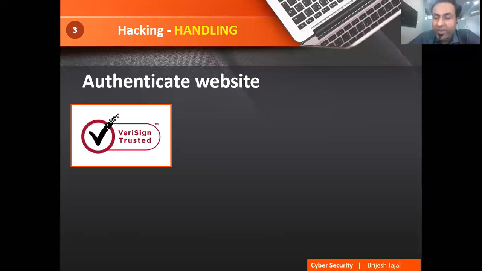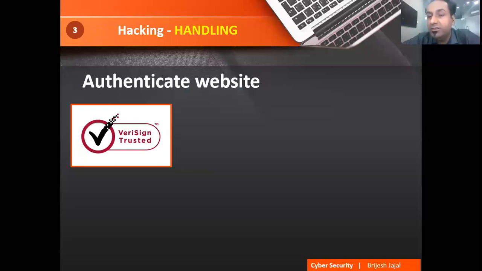Now VeriSign Trusted, this symbol you might have seen whenever you are doing transactions. Now another challenge: people can put this on their sites. Suppose I am creating a website, I will put the VeriSign Trusted sticker into my website. So everyone will believe, okay, very good, this is VeriSign Trusted, so I can transact. It's not like that, right? Only putting a sticker does not matter.